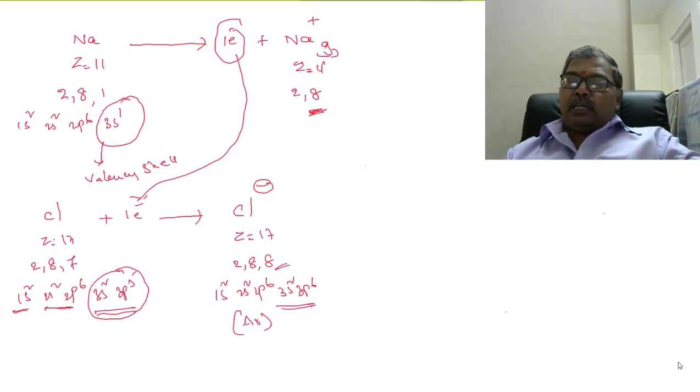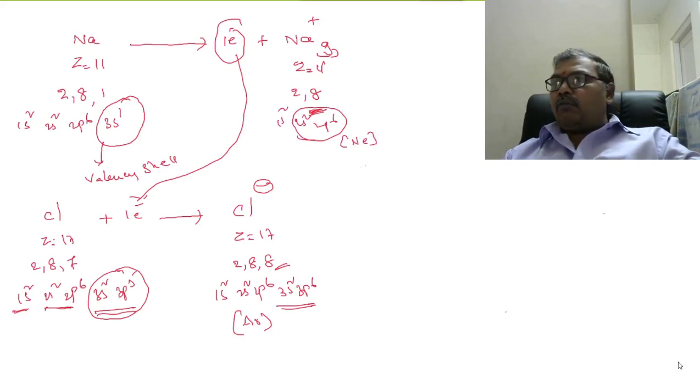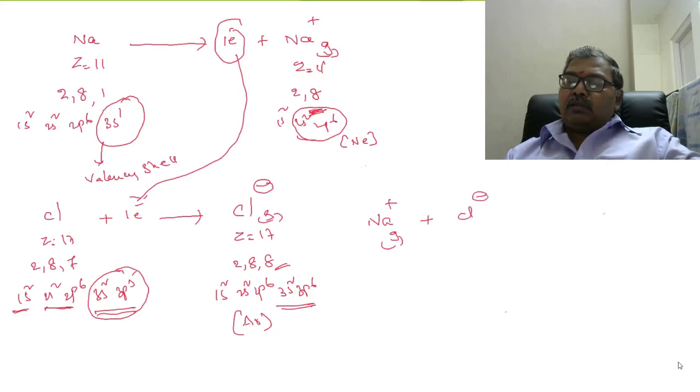Here the Na plus ion, 1s2, 2s2, 2p6, has 8 electrons in the outermost orbit and gets the neon configuration, the nearest stable inert gas configuration. Now, see here, Na plus ion, Cl minus ion.